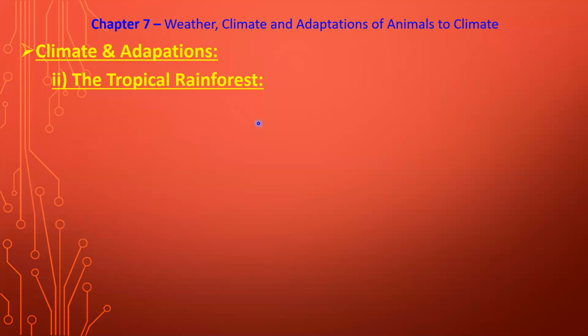You can say from small animals to bigger animals, there are too many kinds of animals. You can start with insects up to the largest animal, the elephant. So from ants and insects to elephants, different varieties of animals are present in the tropical rainforest region.